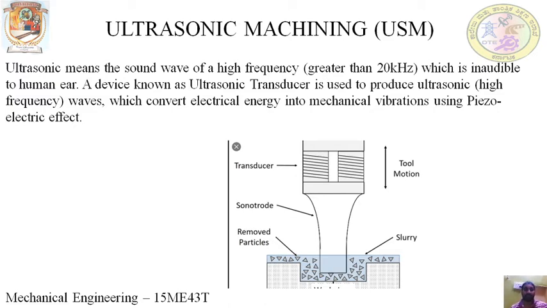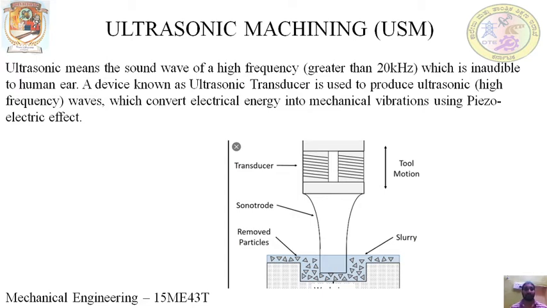Ultrasonic machining, in short form, is known as USM. Ultrasonic means sound waves with a high frequency greater than 20 kilohertz. Sound waves with a frequency greater than 20 kilohertz are known as ultrasonic, which is inaudible to the human ear, because the human ear can hear only from 20 hertz to 20 kilohertz. Greater than 20 kilohertz, the human ear cannot hear it.